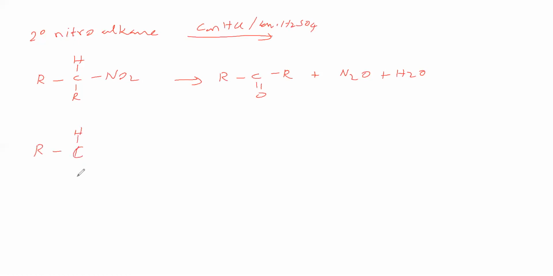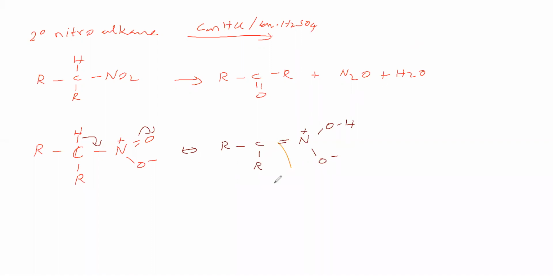This secondary nitroalkane we will take. Here we will write NO2 like this. So what happens is it is converting into the acid form. The acid form we have written like this. It is undergoing hydrolysis, in the sense we will break the bond.